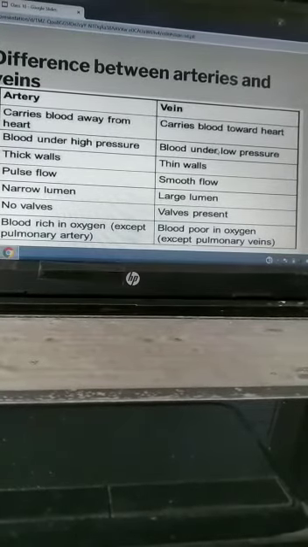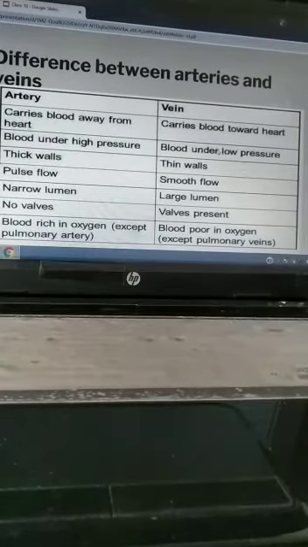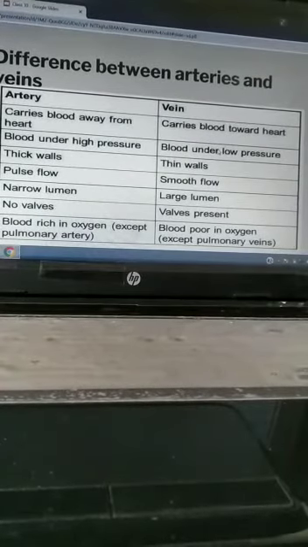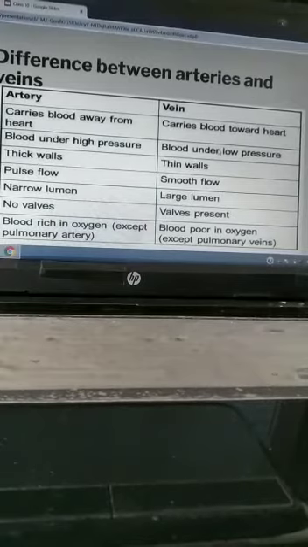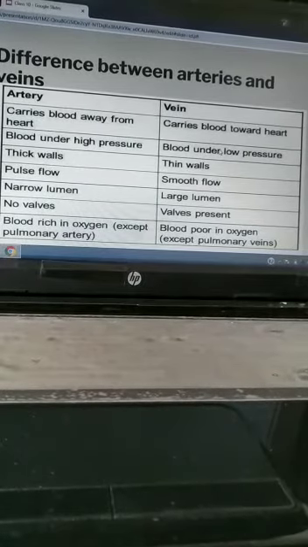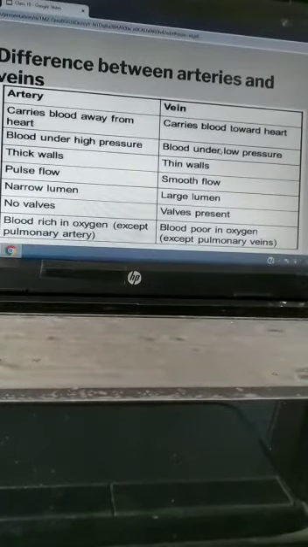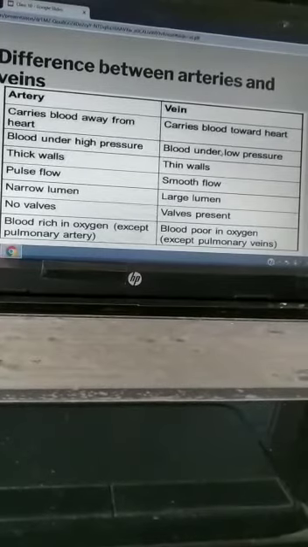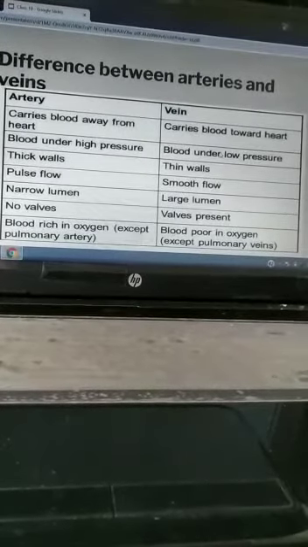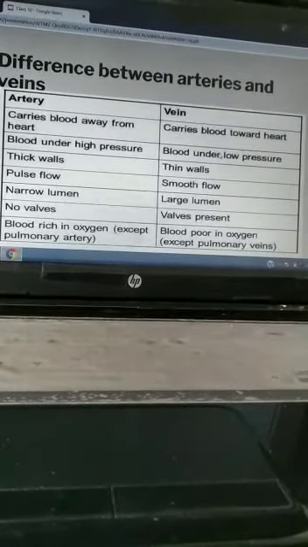There are no valves in arteries, but valves are present in veins. Blood rich in oxygen is present in arteries. Blood poor in oxygen is present in veins.